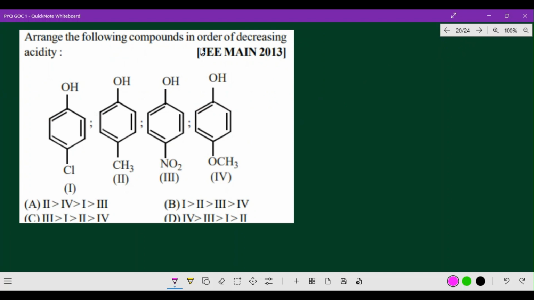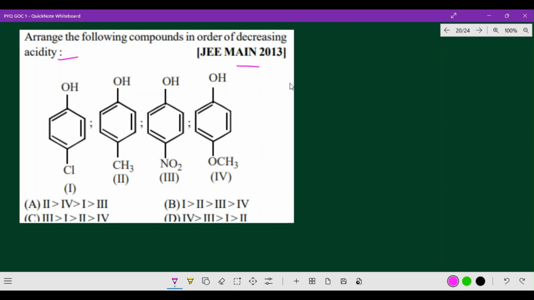Arrange the following compounds in order of decreasing acidity. See, this is a very important question. So here, chlorophenol, parachlorophenol, already we have gone through this question. Parachlorophenol, and here CH3, paramethylphenol, and then paranitrophenol and paramethoxyphenol. The same compounds we have gone through in some other questions also, and this is actually a JEE Mains question also.